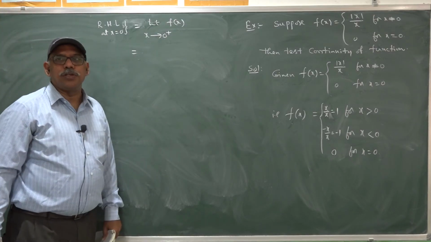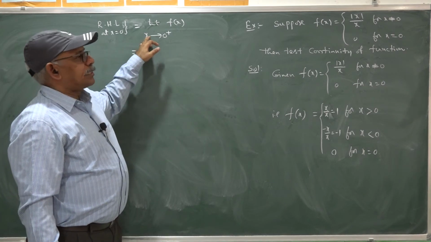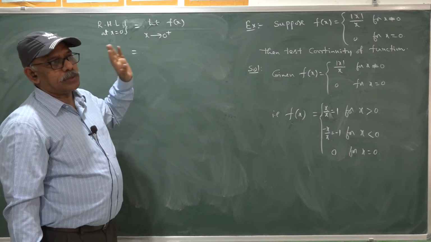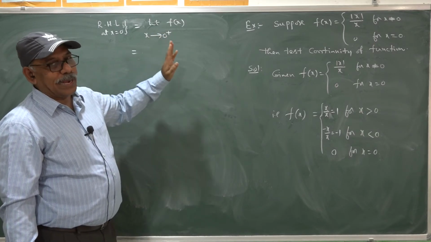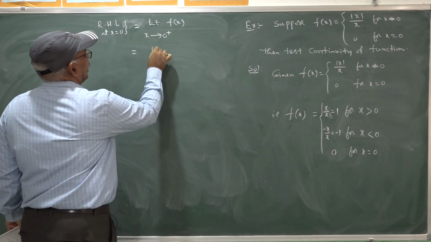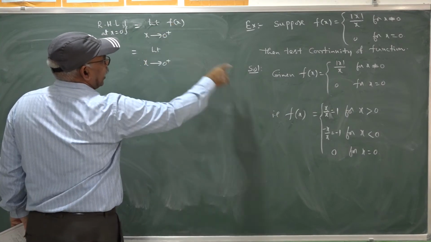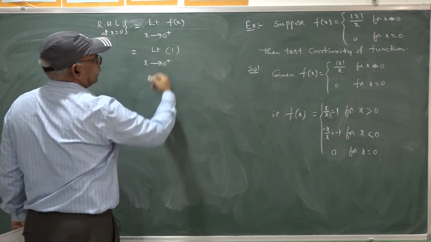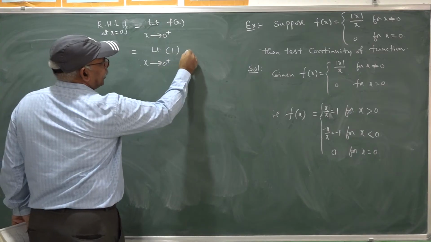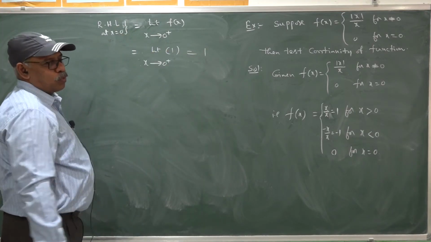X is approaching 0 from its right side means x takes values greater than 0. In such a case, as x goes to 0 plus, f(x) takes the value 1. Since it is a constant, the limit value is 1. So, the right limit at x equal to 0 is clearly 1.